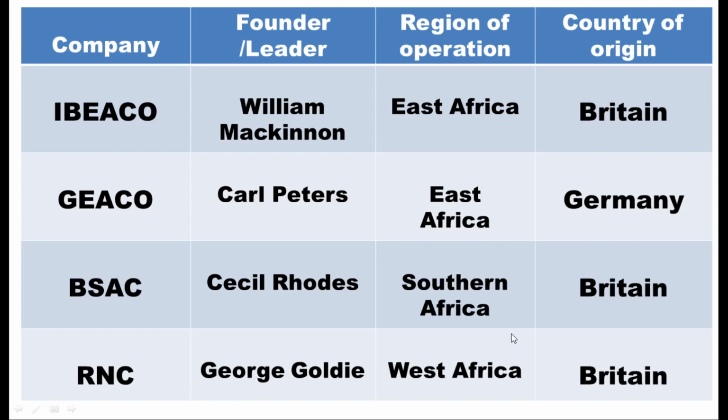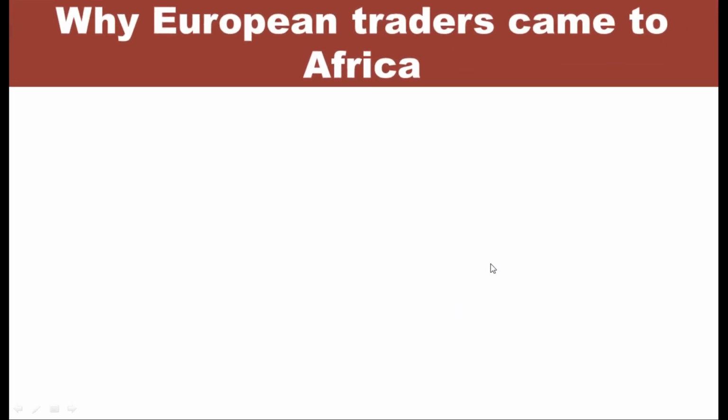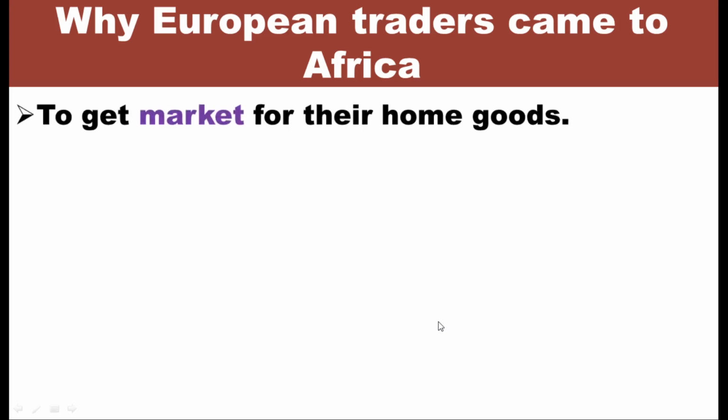So why do you think these companies were interested in coming here in Africa? Let's see that in the next slide. Why European traders came to Africa? So when we talk of traders in here, we're meaning trading companies. So why did they come? To get market for their home goods. You realize that the word market I've put in some way, I shall discuss ahead.